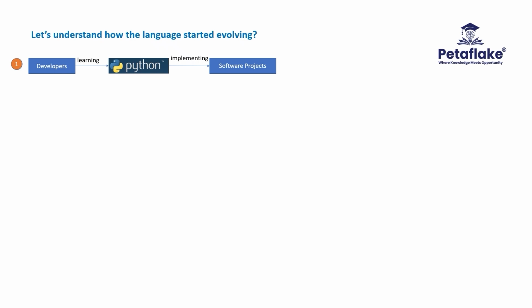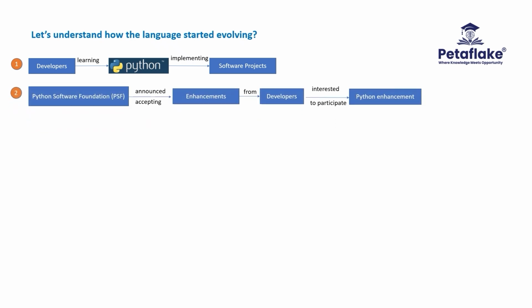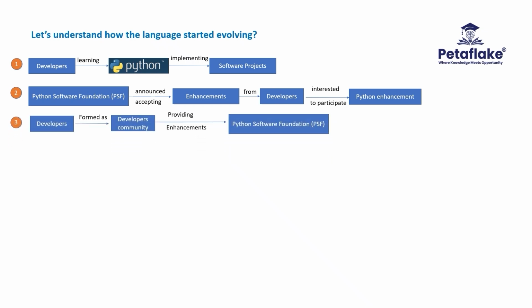As Python Software Foundation is a non-profit organization, they have welcomed the programmers who are interested to participate in the enhancement of Python. All the developers formed a community and started providing the new functionalities to PSF. The developers community started developing the frequently used generic functionalities and some advanced features and shared the code with the Python Foundation.